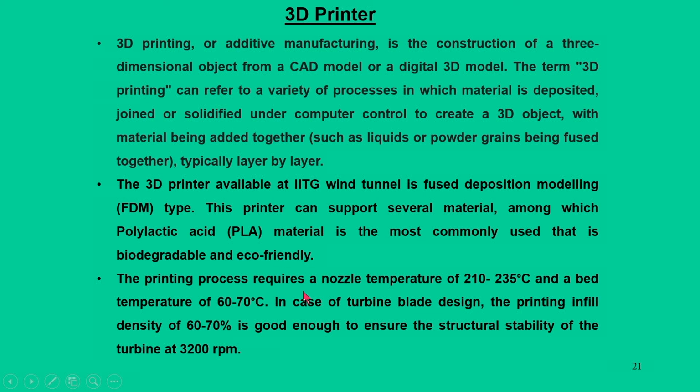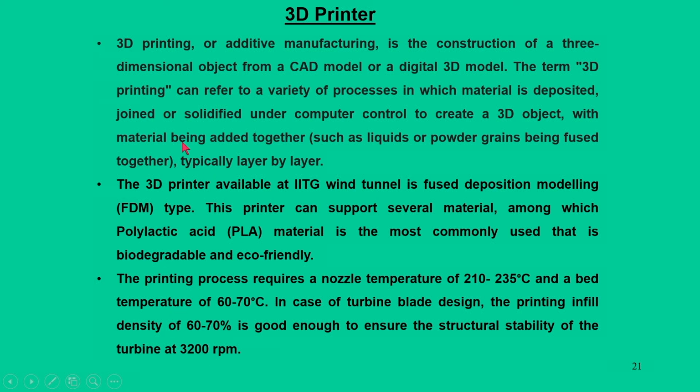This 3D printer requires a nozzle temperature of 210 to 235 degrees centigrade, with a bed temperature of about 60 to 70 degrees centigrade. For wind turbine blade design, a printing fill density of 60 to 70% is good enough for the structural stability of the turbine to be tested at 3200 rpm.